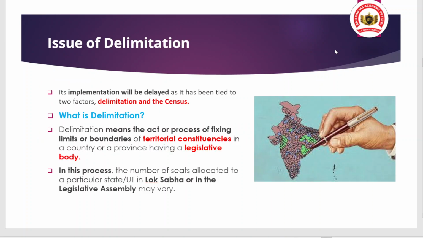So we have talked about the issues related to delimitation. What the issue was: the delimitation exercise has not been done yet, and Census 2021 has not been conducted yet. Don't worry, we are going to discuss some of the basics about the population census. Census gets conducted every 10 years.